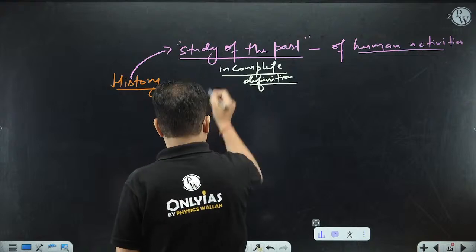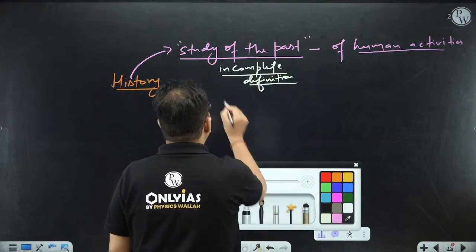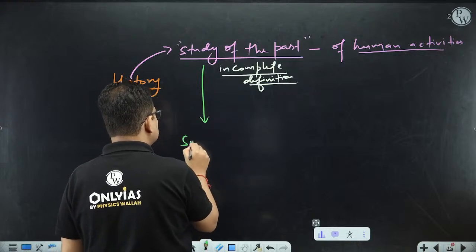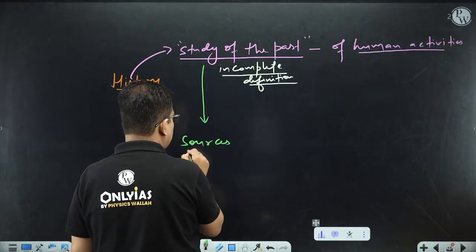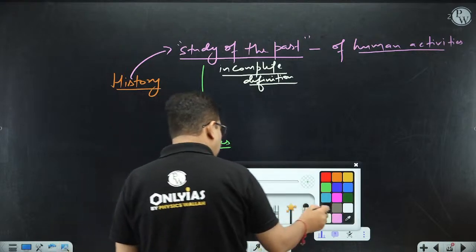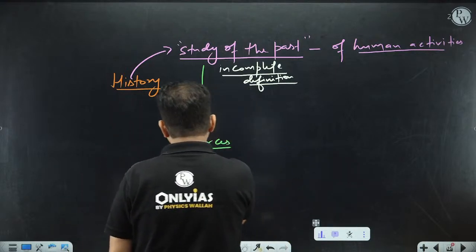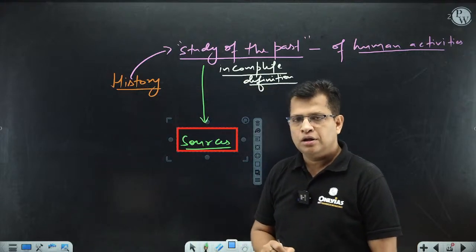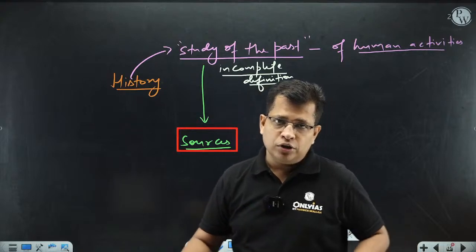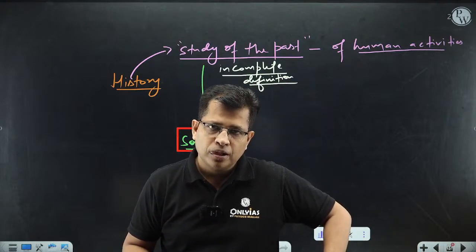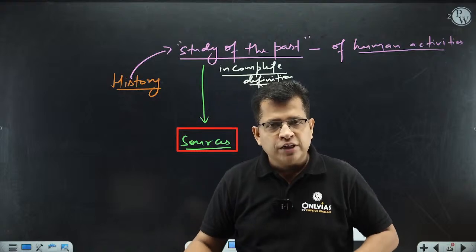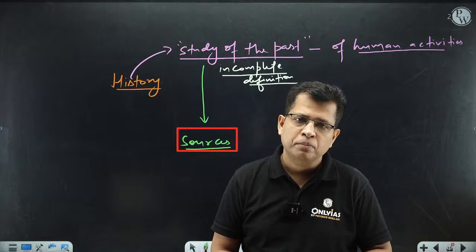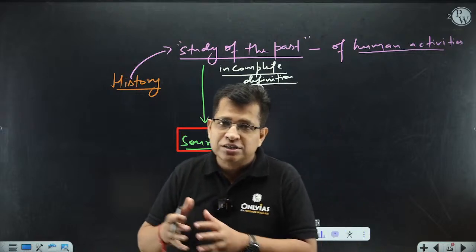So when we reconstruct history, this study of the past, it is based on the sources. Can I say all sources are equally important or useful for the reconstruction of the past? If there are some literary sources, there must be some kind of narratives before the historians make their own narrative.